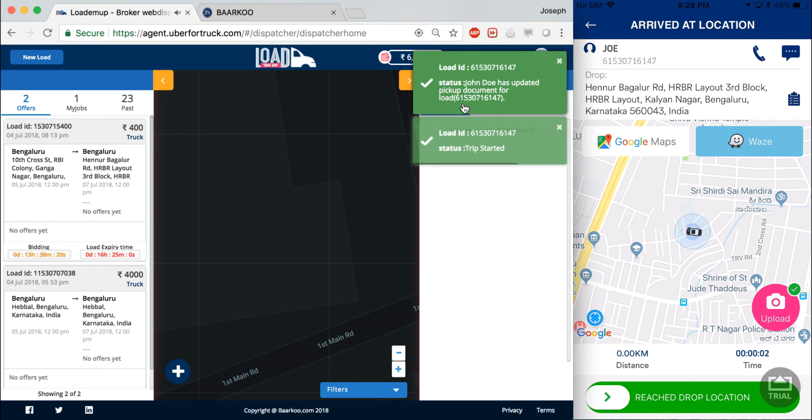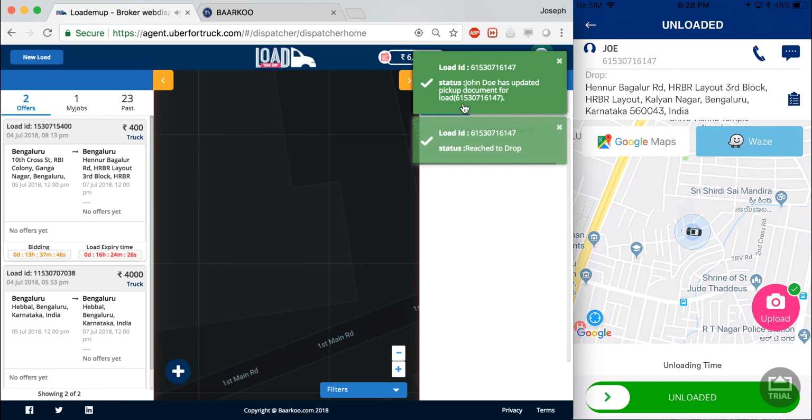Now, if you look at all the documents that you store, there's a document or an image of the goods that has been uploaded by the shipper at the time of making a booking. Then there is a document at the pickup, which is uploaded by the carrier. And then there's the document at the drop-off, which is again uploaded by the carrier. So we have 3 different documents of the goods, which will be of great help in the case of any dispute on the quality of goods.